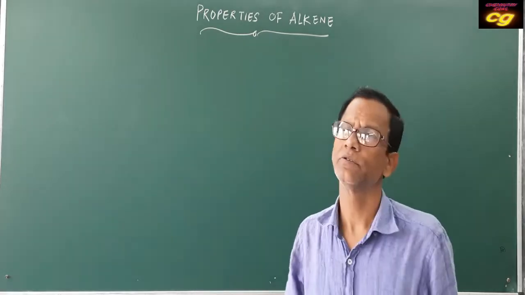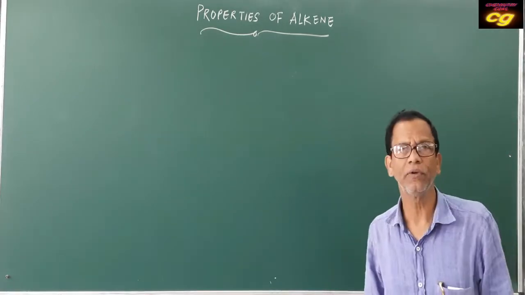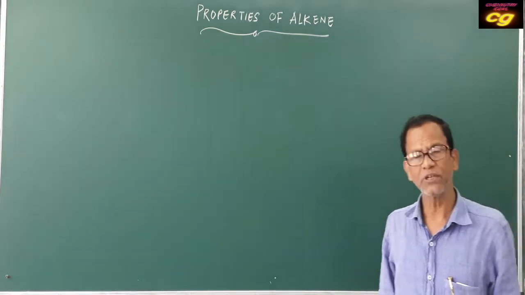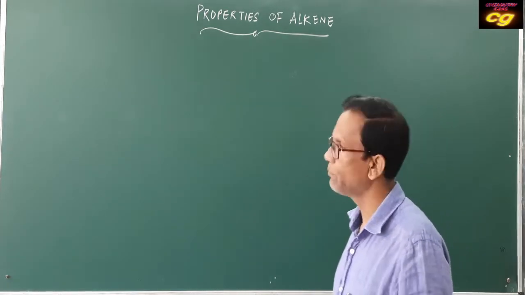Hello students, today we are going to discuss the properties of alkene. We have already discussed that alkene is an unsaturated hydrocarbon having a pi bond.